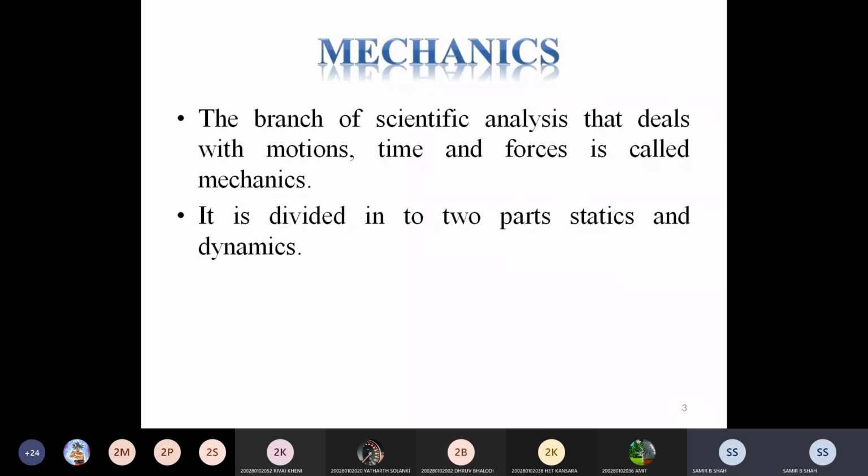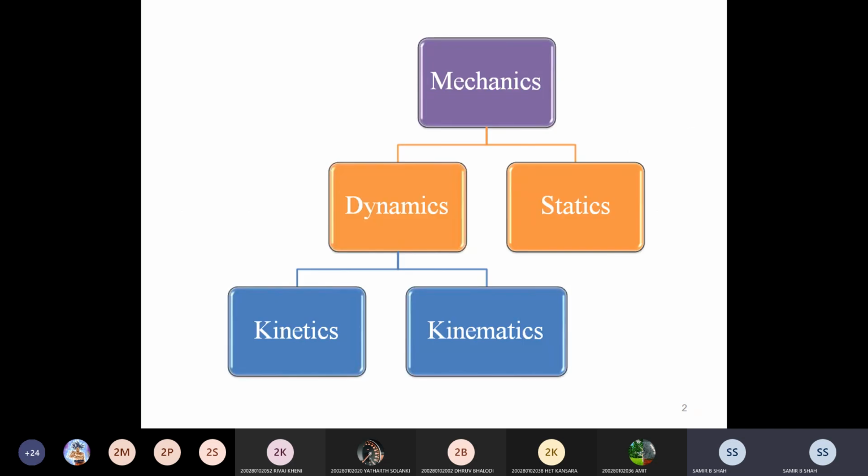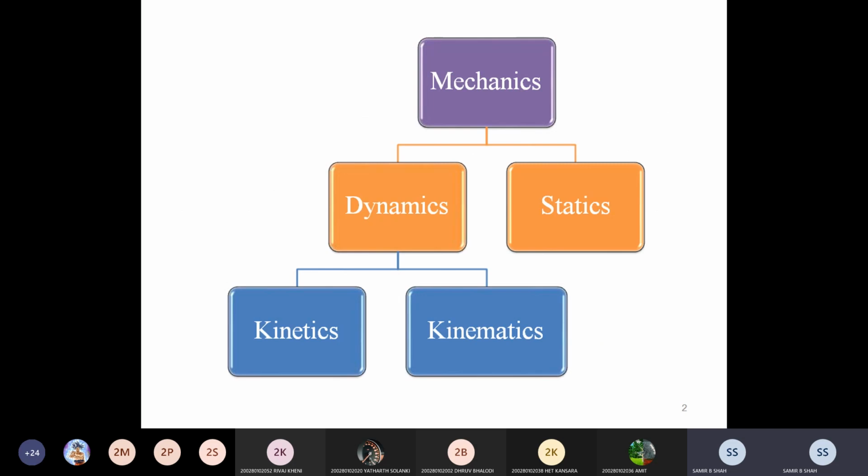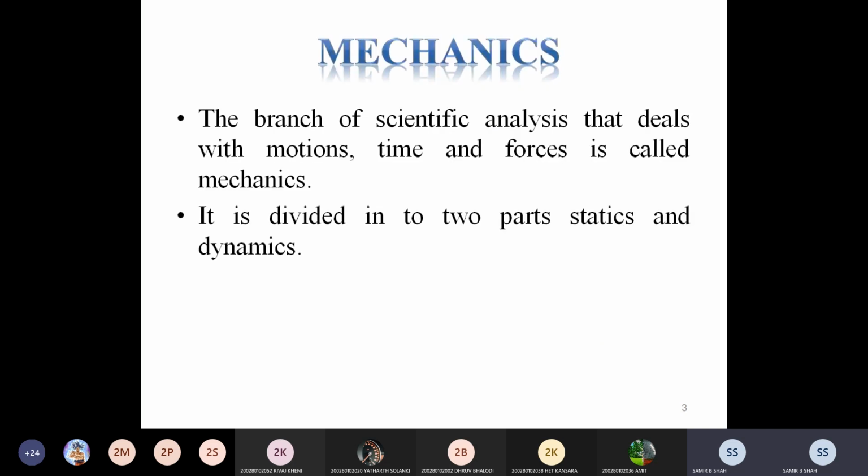The branch of scientific analysis, as I discussed earlier, that deals with motions, time, and force. You just remember mechanics includes dynamic and static. So what is dynamic?